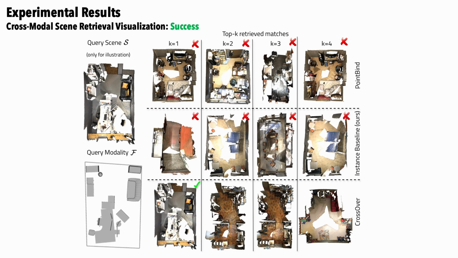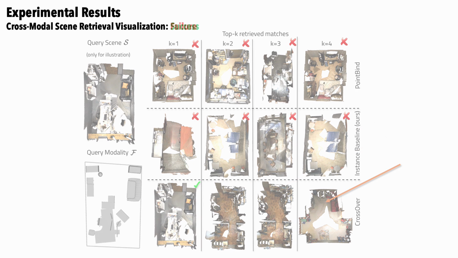Let's look at some cross-modal scene retrieval results obtained using CrossOver on ScanNet. Given a scene in query floorplan modality, we aim to retrieve the same scene in target point cloud modality. While PointBind and the instance baseline do not retrieve the correct scene within the top 4 matches, CrossOver identifies it as the top 1 match. Temporal scenes appear close together in CrossOver's embedding space. Retrieved scenes also feature similar object layouts to the query scene.